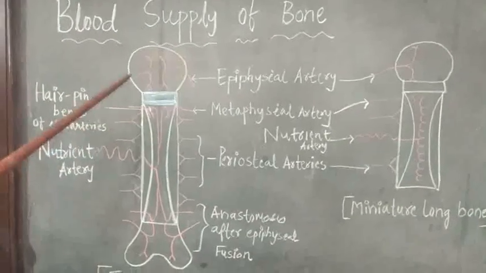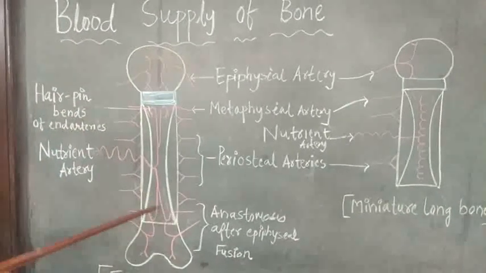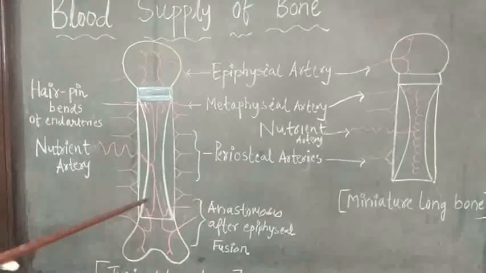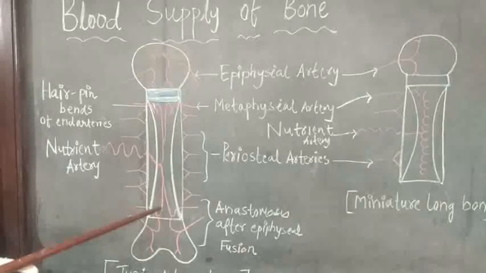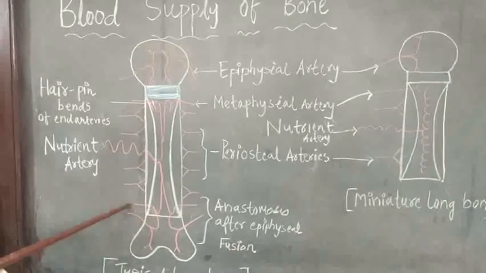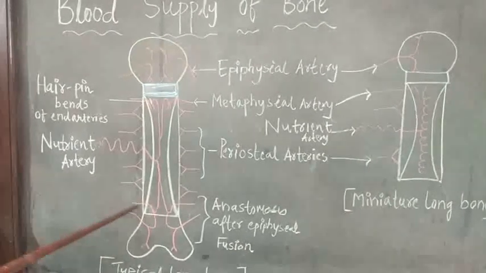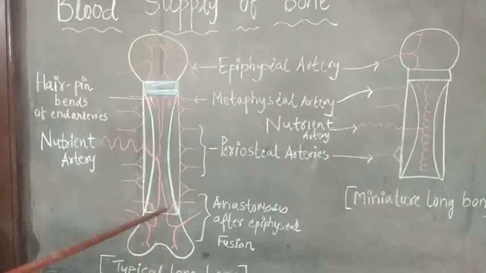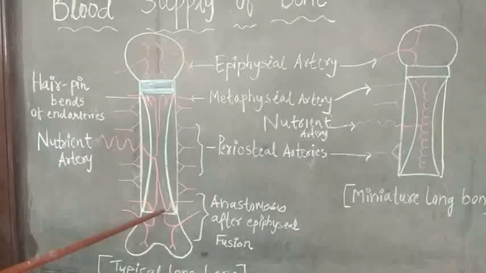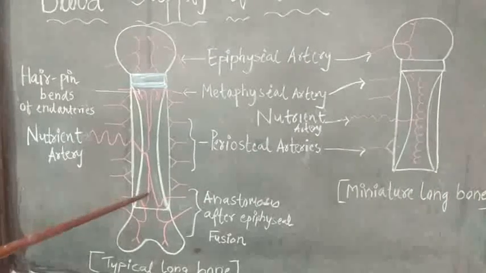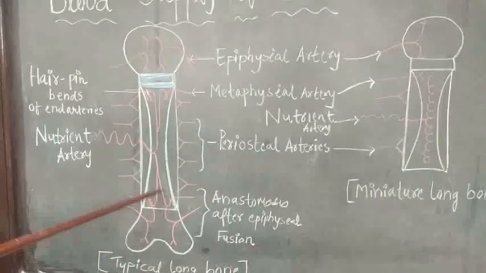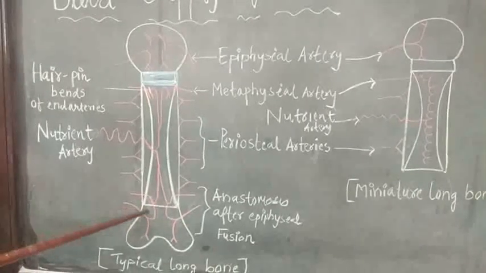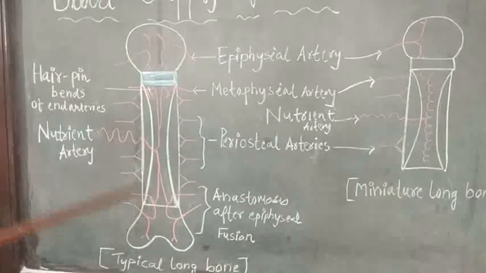Now, what happens in the adult? In the adult, the epiphysis has fused with the diaphysis, and at that time these arteries form an anastomosis with the periosteal, epiphyseal and metaphyseal arteries. So circulation is established, and due to this there are fewer chances of osteomyelitis in the adult.